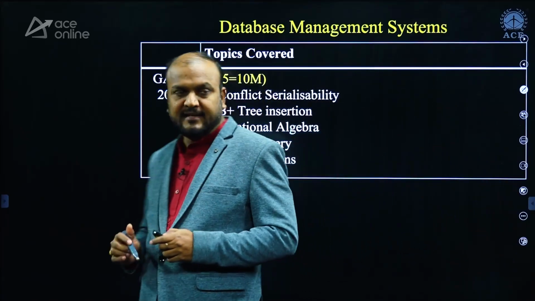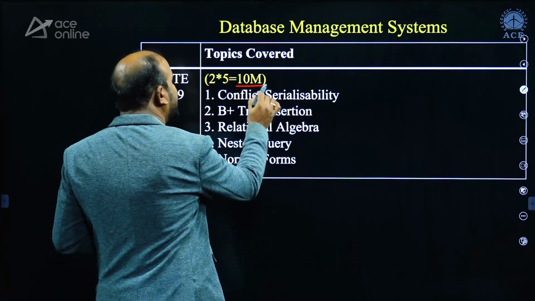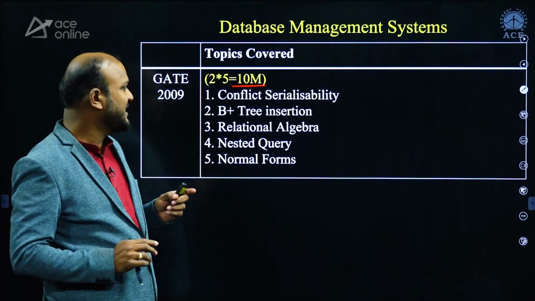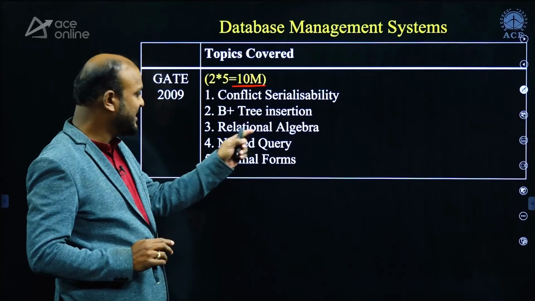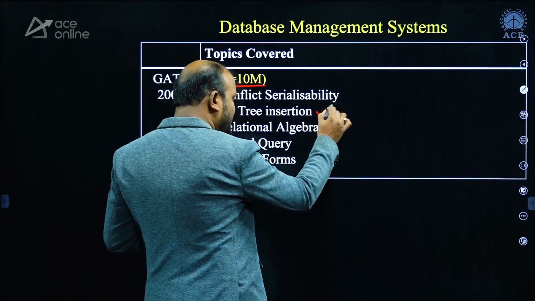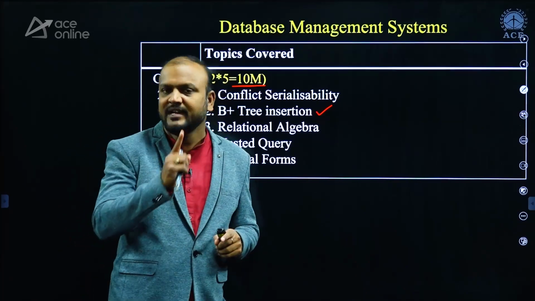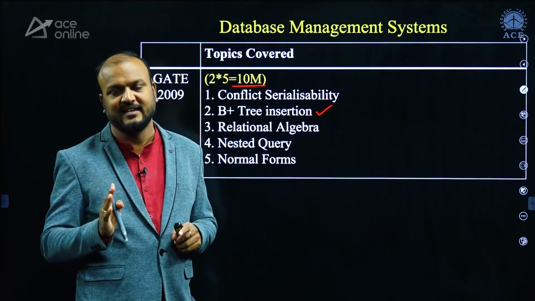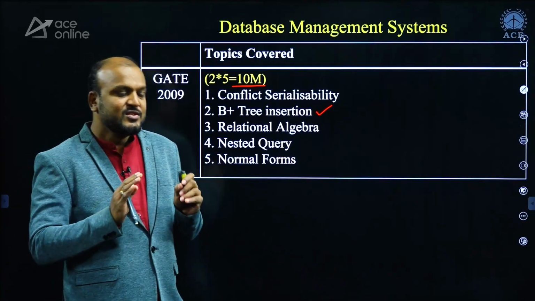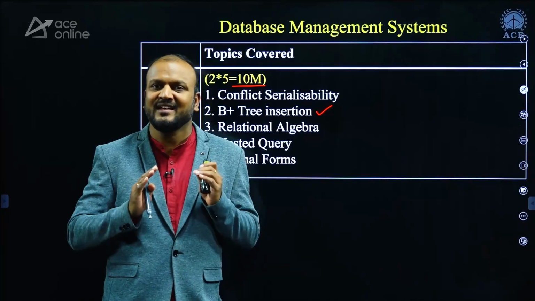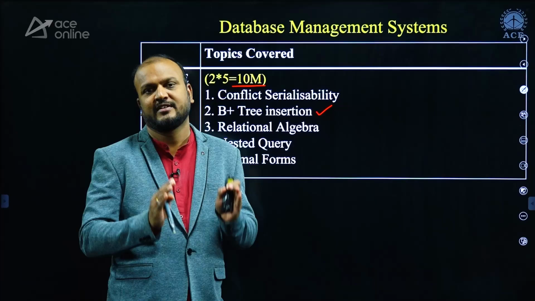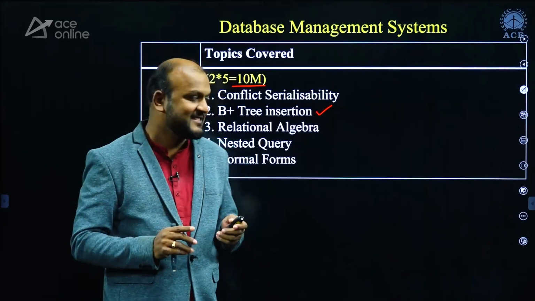And in 2009, they asked 10 marks from DBMS. Concepts are conflict serializability, B plus tree insertion, relational algebra, nested queries, normal forms. And see, so far for B plus tree insertion, there is only one question asked, that too in 2009. Before that and after that, on just insertion, no questions were asked. So by looking at these two papers, what I can suggest is, from DBMS, there is more scope for asking questions on untapped areas.